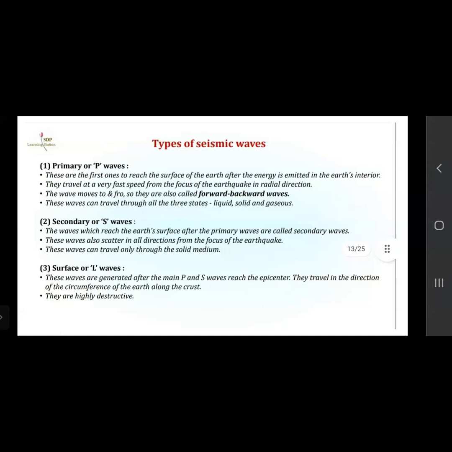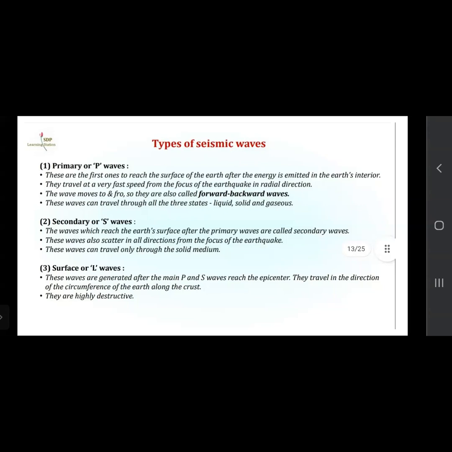Now the next is the surface or L waves. These waves are generated after the main P and S waves reach the epicenter. So these waves are the last. After the P and the S waves reach the epicenter, after that they are generated. They travel in the direction of the circumference of the earth along the crust.